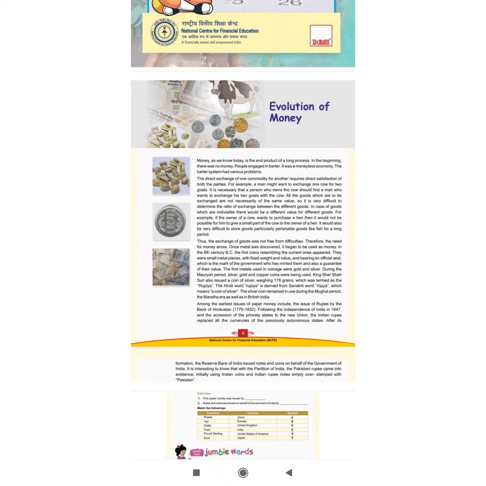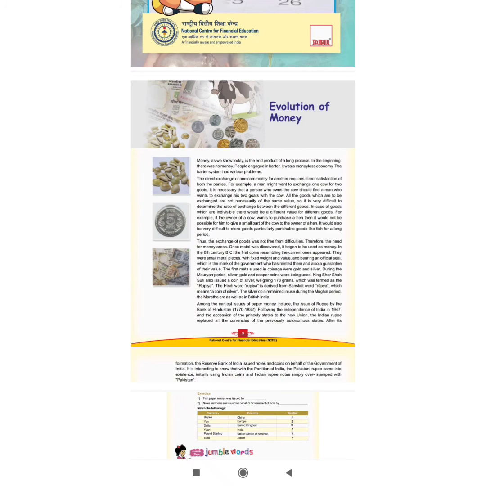There was one bank called Bank of Hindustan that existed from 1770 till 1832. That bank also started using paper note currency.